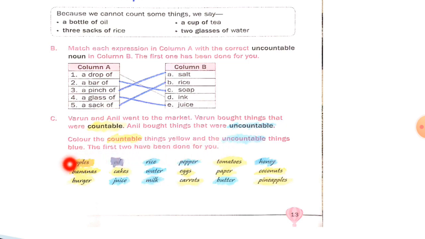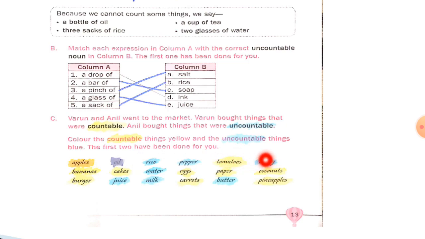Now apples you can count, so it is in yellow. Oil you cannot count, so it is blue in color. It is uncountable. Rice also you cannot count. Pepper also you cannot count. So they are uncountable nouns. Tomatoes you can count, so color it with yellow color.